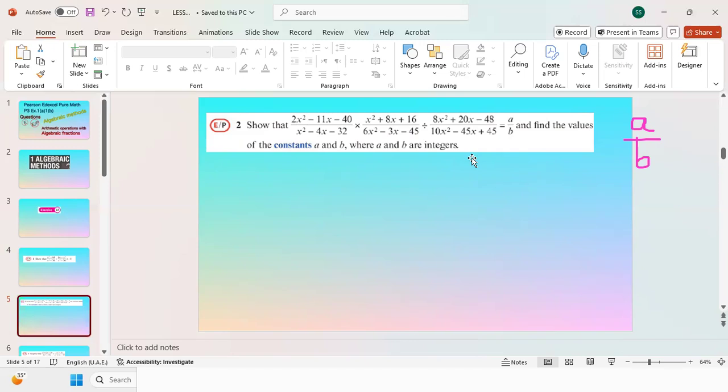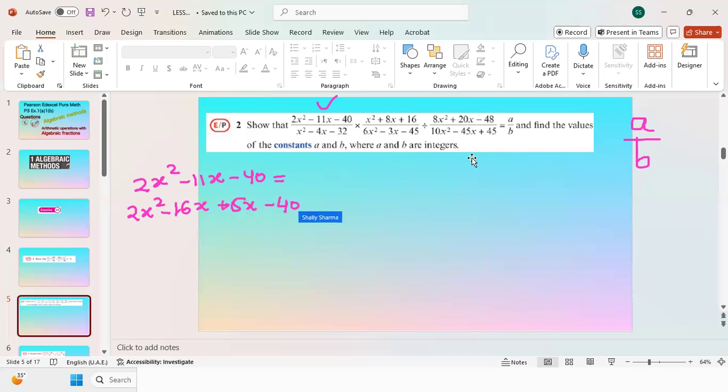So here the first step is, you have seen there are trinomials. This is a trinomial. It is a quadratic expression with 3 terms, and the denominators also. So we will factorize all of these expressions separately. So first, let's say I have 2x squared minus 11x minus 40. I have to factorize it. It can be written as 2x squared minus 16x plus 5x minus 40.